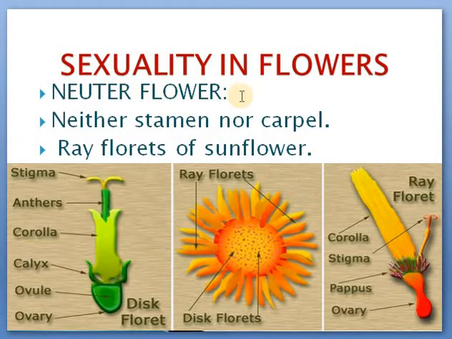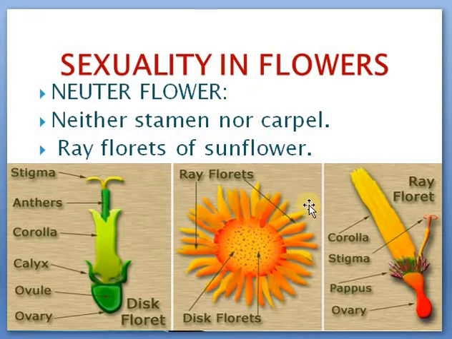So what is a neuter flower? A neuter flower is a flower which doesn't have any reproductive part. A neuter flower is a flower which doesn't have a stamen or carpel. What do they possess then? Only the non-essential whorls will be there. They don't have any stamen or carpel. That is a neuter flower. The best known example for a neuter flower is the ray floweret of a sunflower.